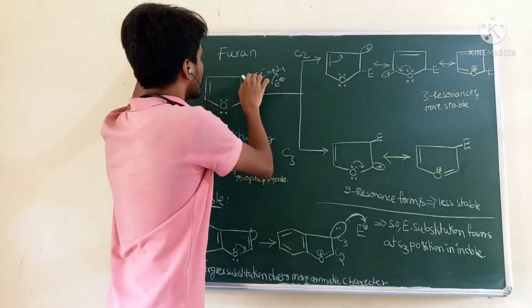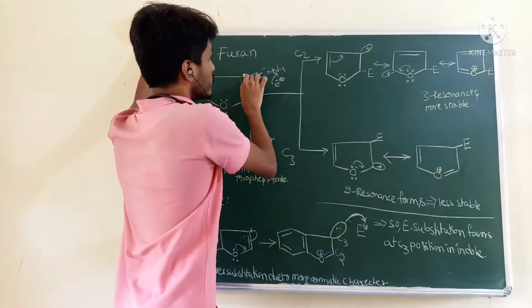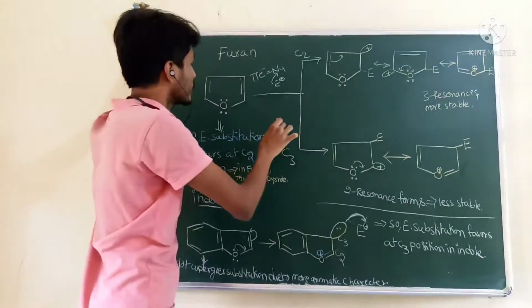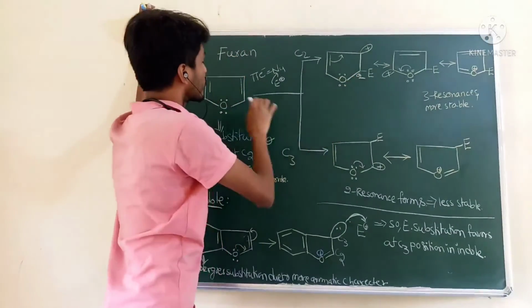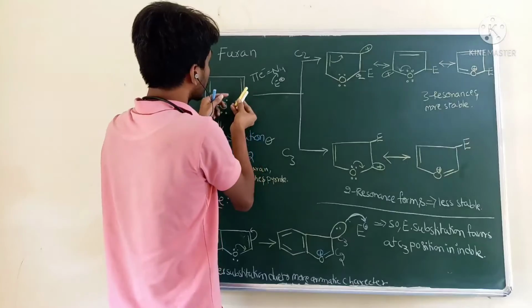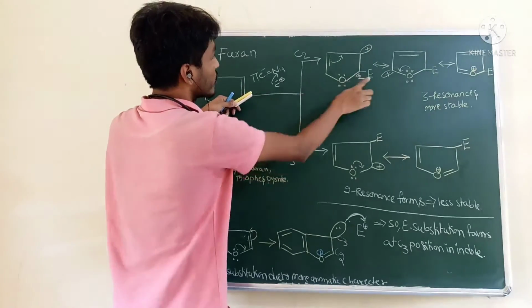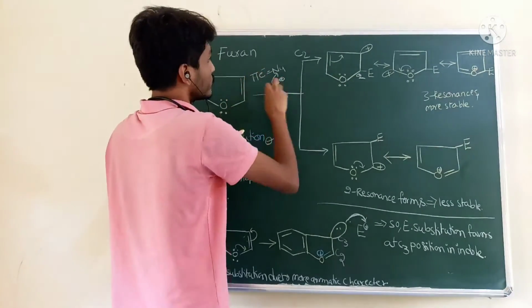If the electrophile attacks at the C2 position, what will happen? C2 position means here. When the electrophile attacks here, these 2 electrons are taken by this carbon, then shared with the upcoming electrophile. Then there is a formation of positive charge here.